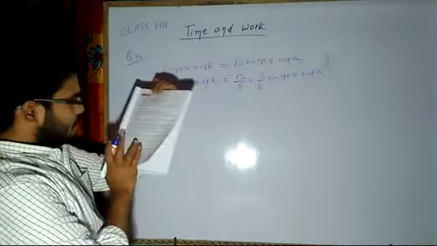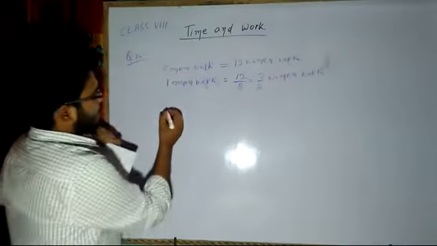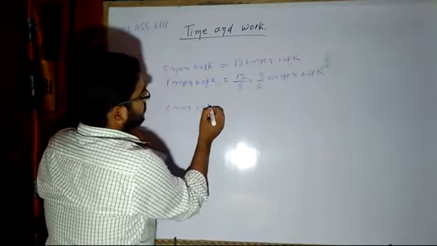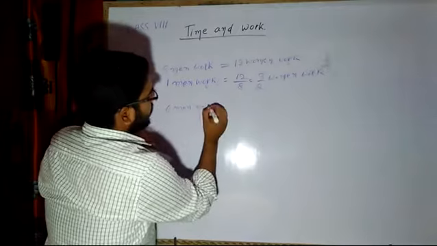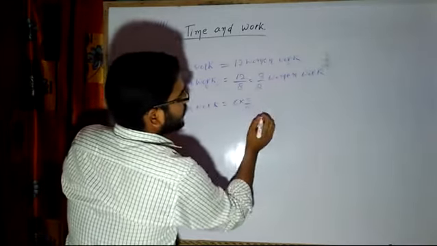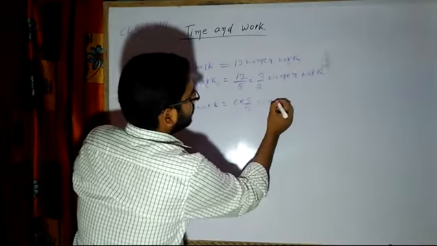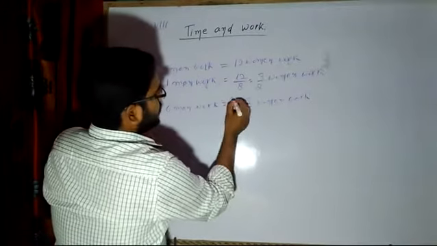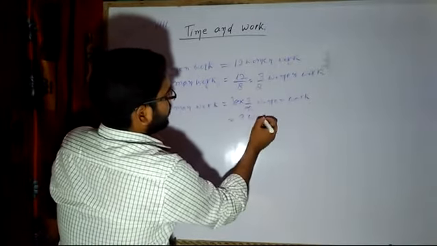Now how many men are we having here? We are having 6 men. So 6 men's work will be equal to 6 into 3 by 2 women's work. That means 9 women.